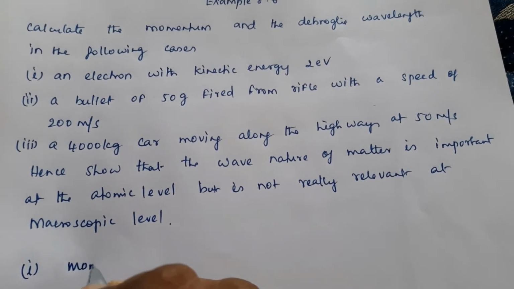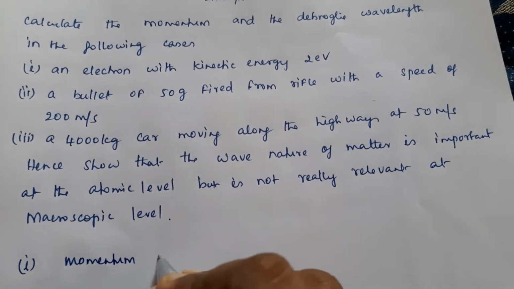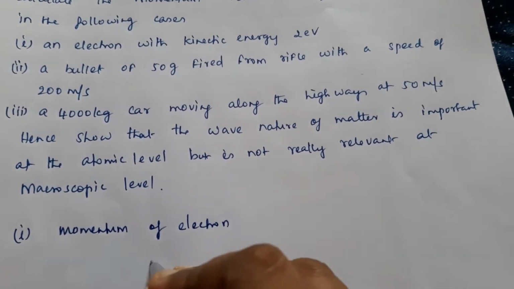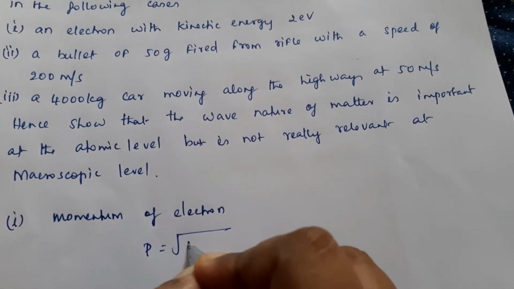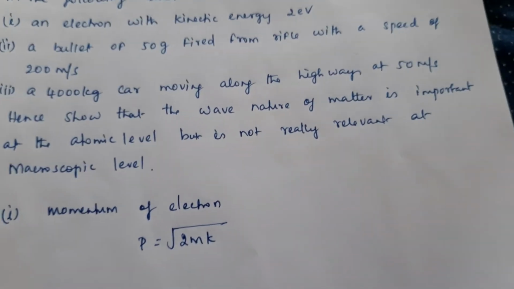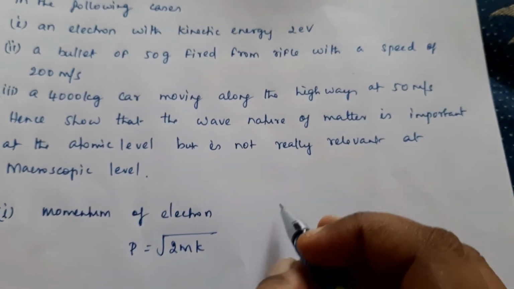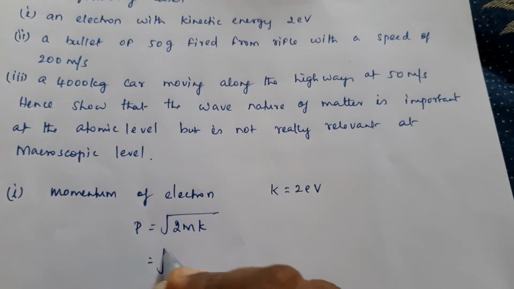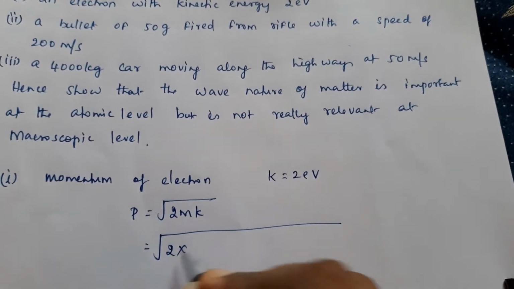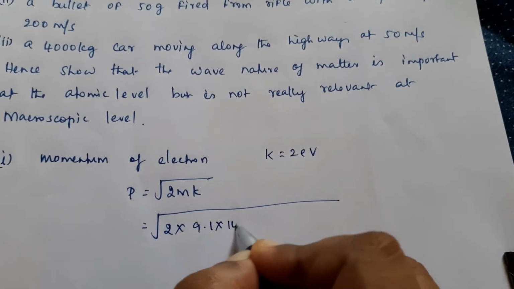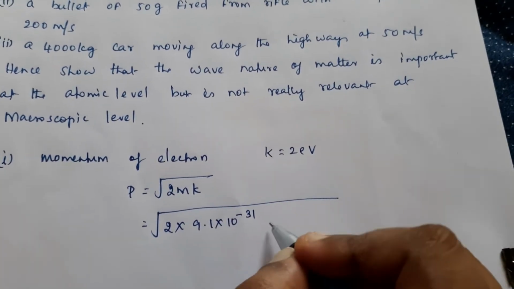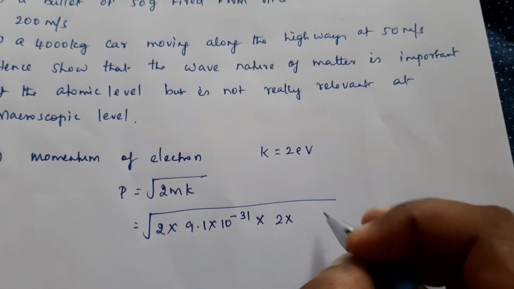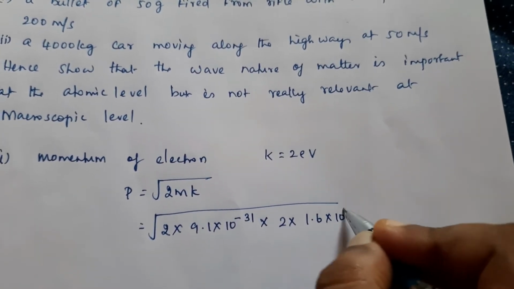Momentum of electron. So momentum is given by the formula root of 2mK. K is kinetic energy. What is the kinetic energy given? The kinetic energy is 2 electron volt. So we can write it is root of 2 into mass of electron, 9.1 into 10 raised to minus 31, into kinetic energy, 2 into, it is given in electron volts, so you have to write it in joules as 1.6 into 10 raised to minus 19.